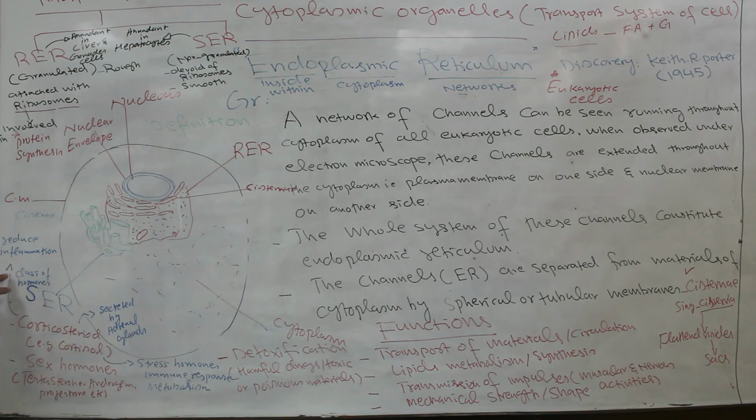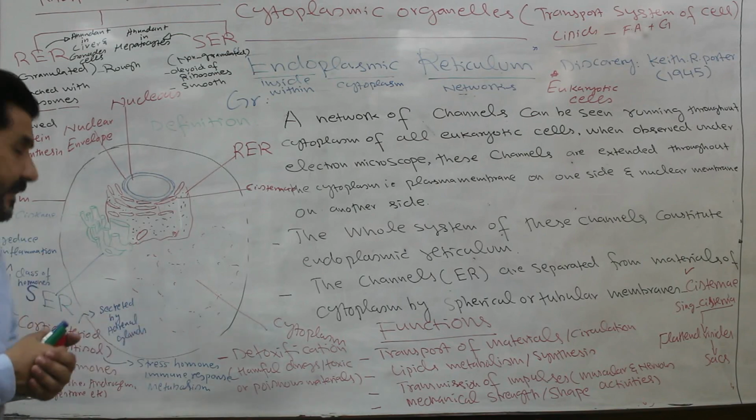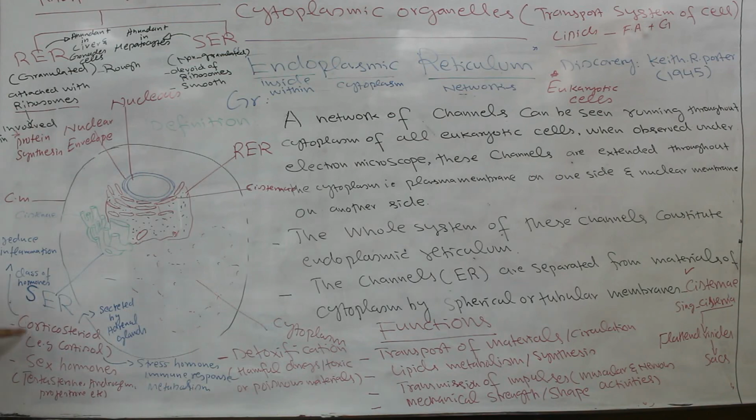Corticosteroids are a class of hormones which reduce inflammation, that is the immune response, itching, pain, etc.